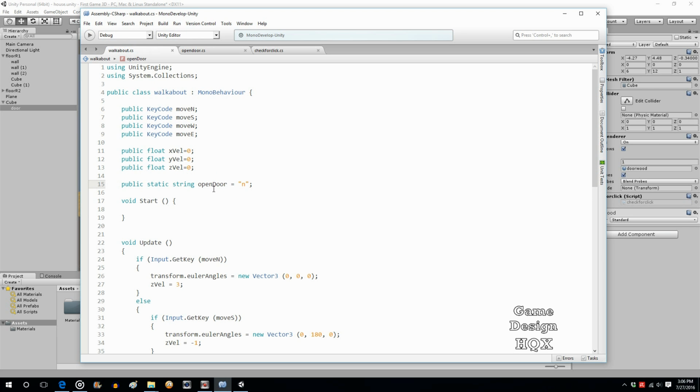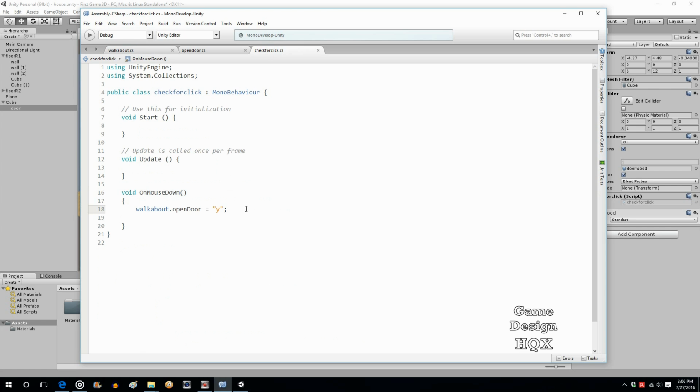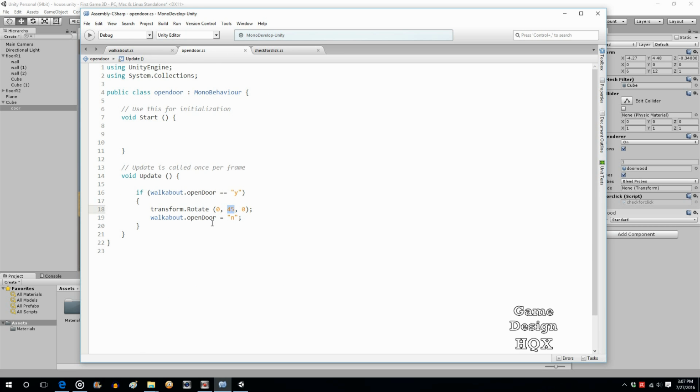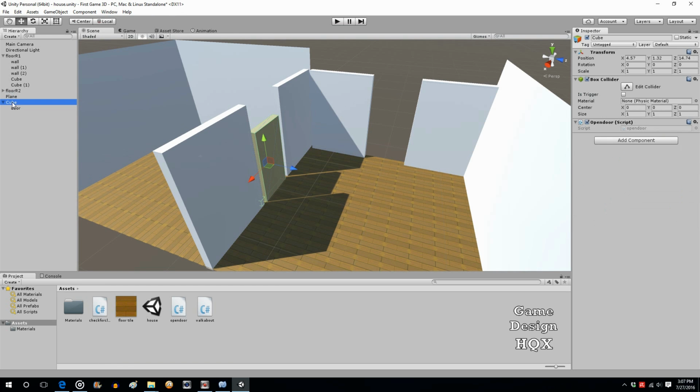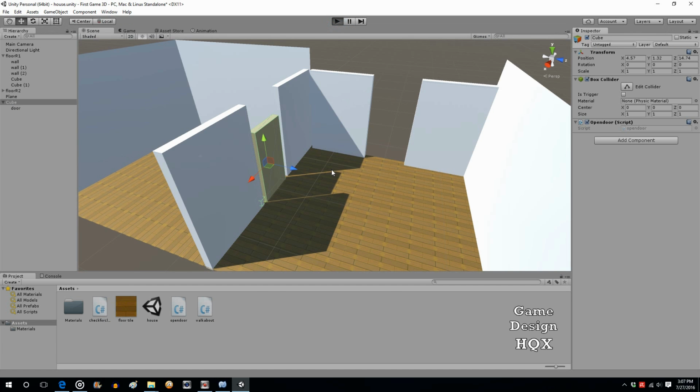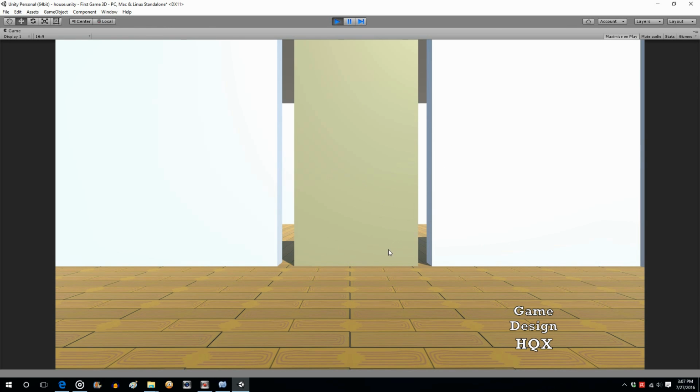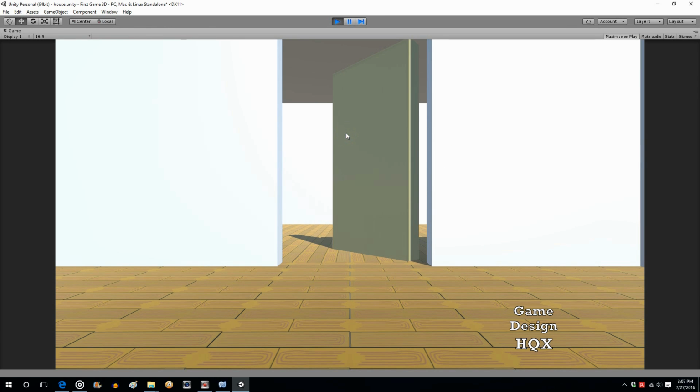Okay, so we created the variable. You click on the door to change that variable, and then this will rotate the object as well as any children attached to it. So let's just make sure that openDoor is now attached to the cube. So we go to cube. OpenDoor is attached to it, so this should work. The door is closed by default. I click on it, and it opens.